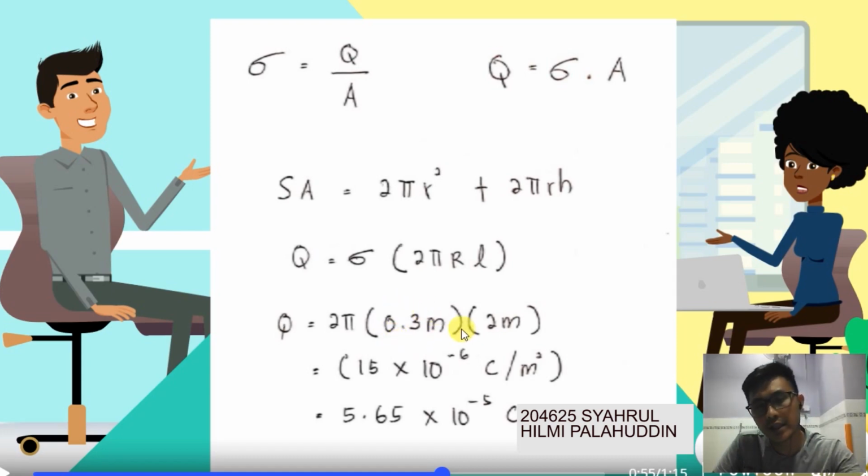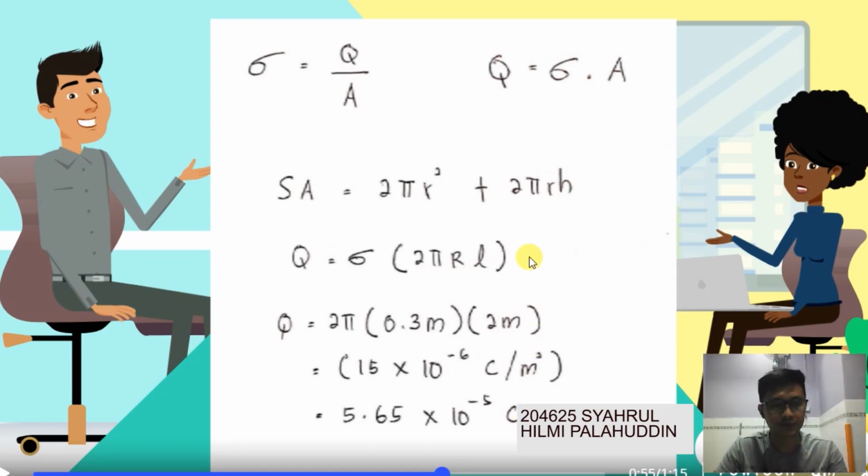Why 0.3 here? Because we convert from centimeter to meter. So we got 0.3 meter and multiply by 2 meter. And the final answer here we got 5.65 times 10 to the power of negative 5 coulomb. So the unit here is coulomb.